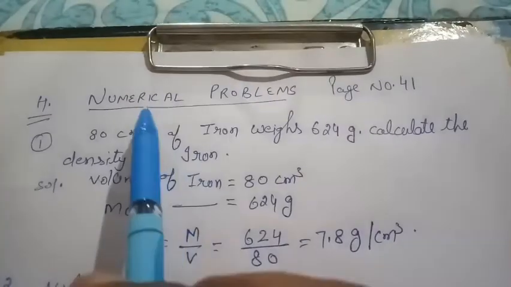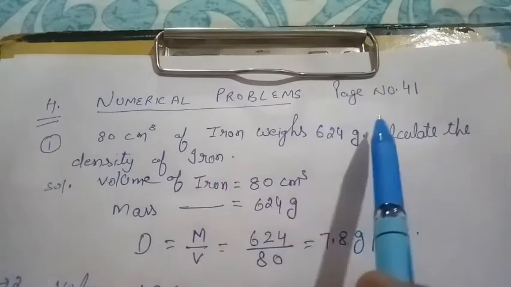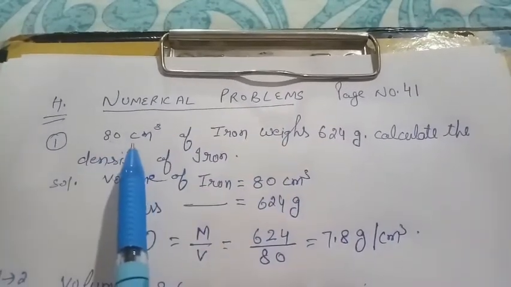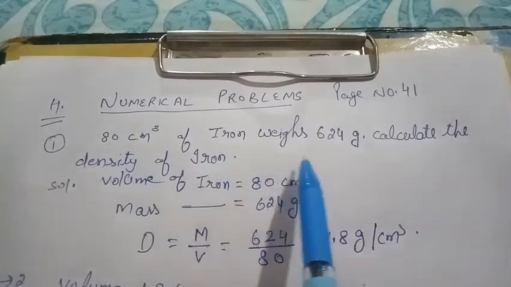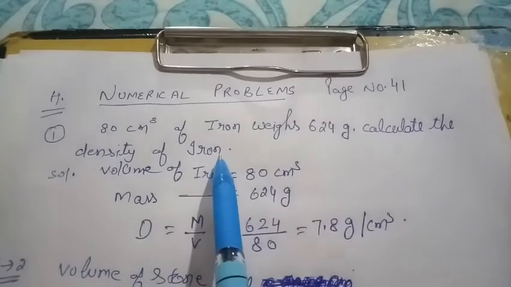Student, welcome once again. Now we are going to discuss part H on page number 41, numerical problems. The first numerical: an 80 centimeter cube of iron weighs 625 gram. Calculate the density of the iron. It is quite simple.